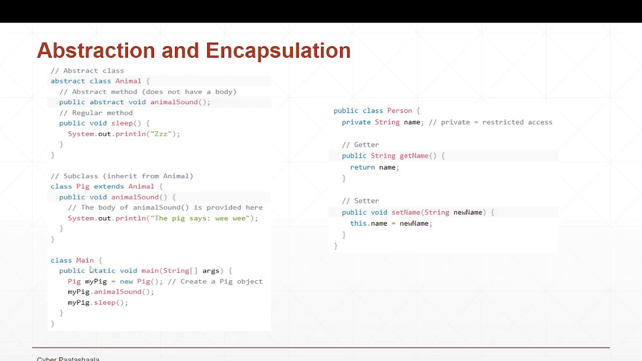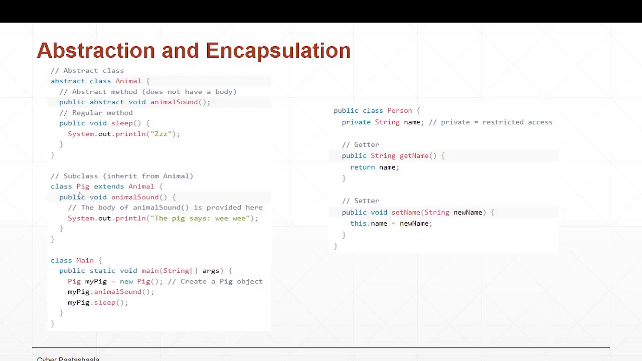Now I have defined one more main class, and inside that I created an object. Normally we can create an object using the new keyword. So I created an instance, or an object, of the Pig class using new Pig. This is the constructor I called. I created an instance of this Pig class, and I called two methods here, myPig.animalSound and myPig.sleep, right?